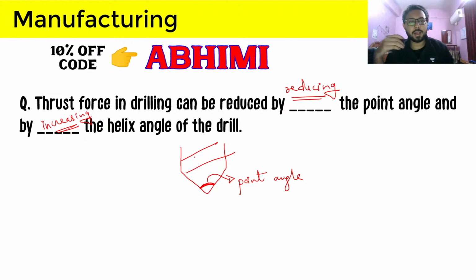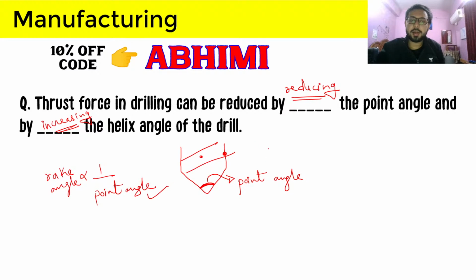You also have to remember that there is one more angle in a drill, that is your rake angle, which is equal to 0 at the center, and as we go towards the periphery it becomes equal to the helix angle, and that rake angle is inversely proportional to the point angle.